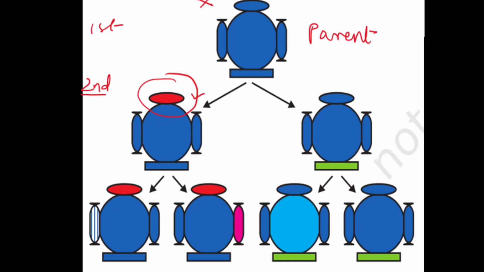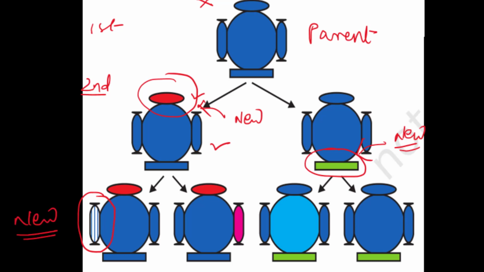On the other hand, this other progeny also has a new variation. For this second generation, these are new variations. Now when this particular organism reproduces, it is going to create another new set of variations. So this is our new variation in the third generation.